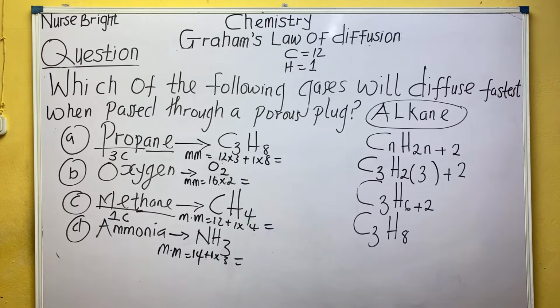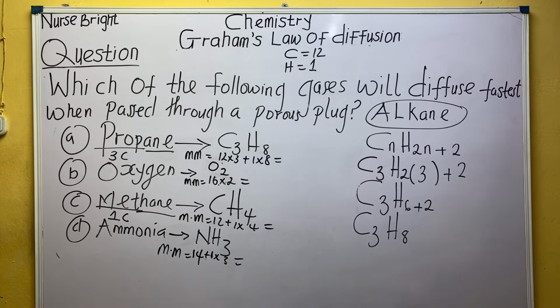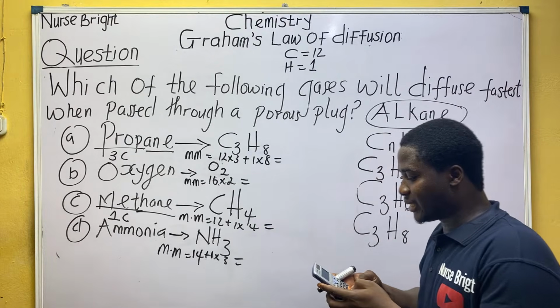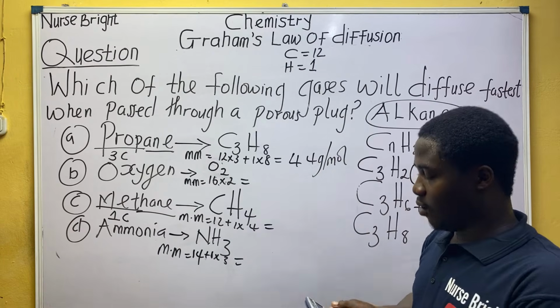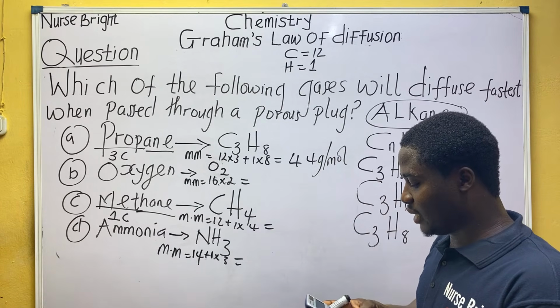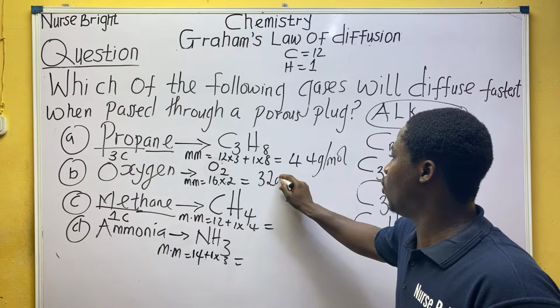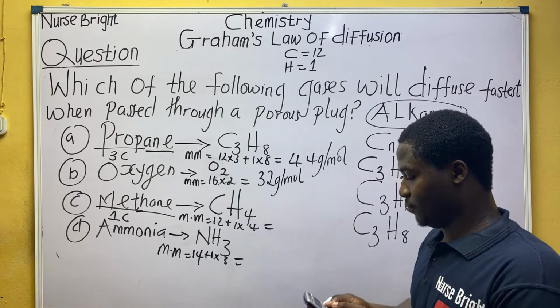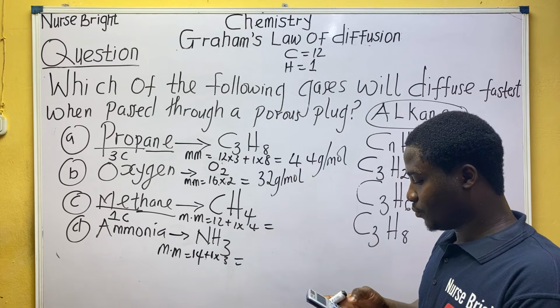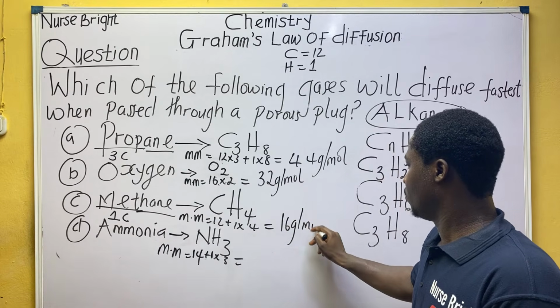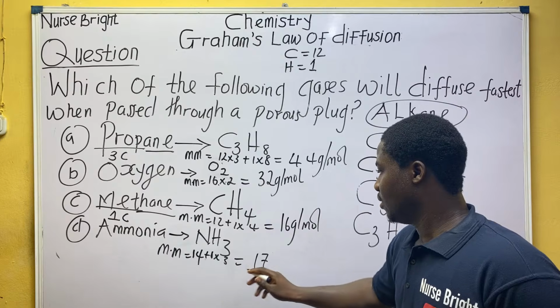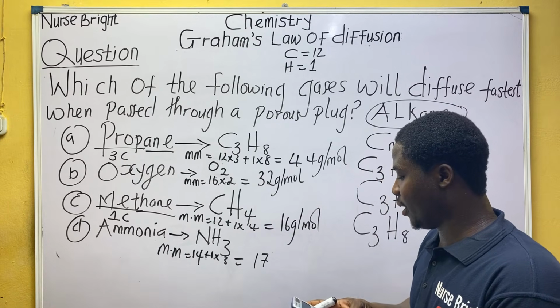The one with the lowest mass will run faster, will diffuse faster, alright? Calculate quickly. Tell me the one with the lowest. So here 12 times 3 plus 8, that's 44 grams per mole. 44 grams per mole, that's the unit of molecular mass. Here is 16 times 2, that's 32 grams per mole. Here is 12 plus 1 times 4, that is 16 grams per mole. And here, 14 plus 3, 17 grams per mole.